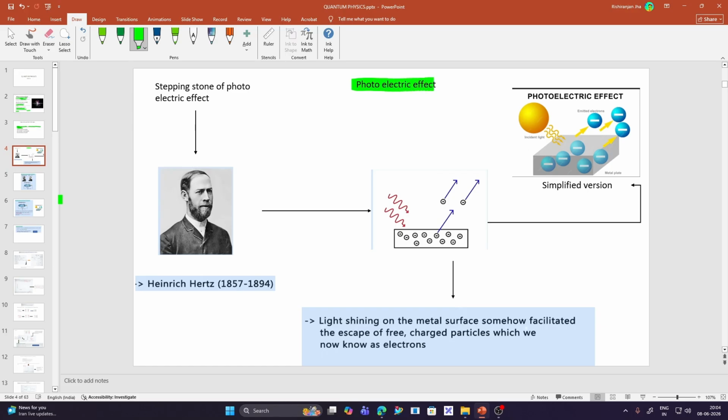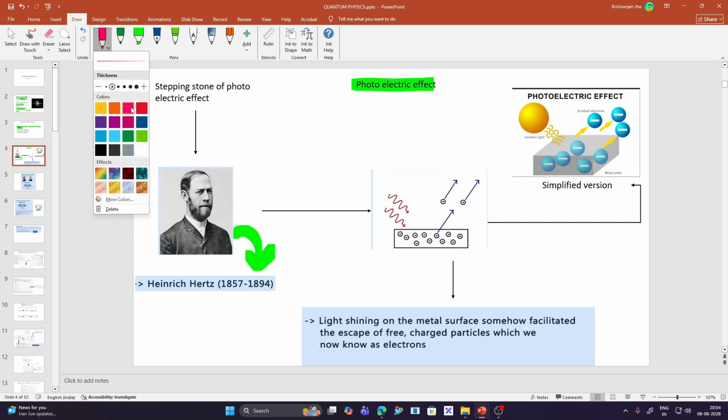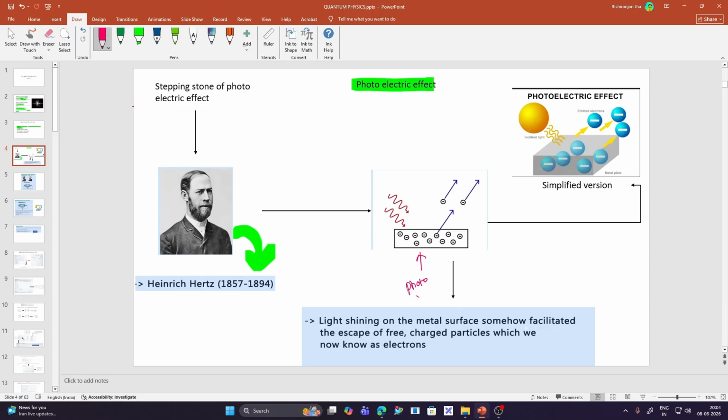The father of the photoelectric effect is Heinrich Hertz. It was experimented on by Dr. Heinrich Hertz in 1857. So what is the photoelectric effect? In the photoelectric effect, we have a photosensitive material, and when light is incident on this photosensitive material, there is an emission of electrons. This is the basic idea behind the photoelectric effect.